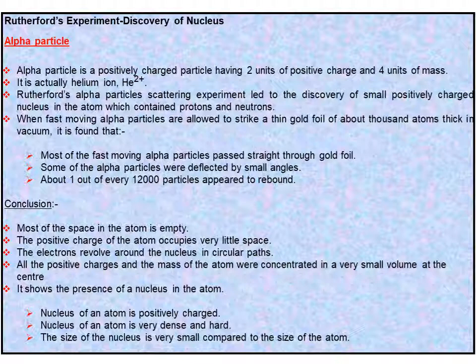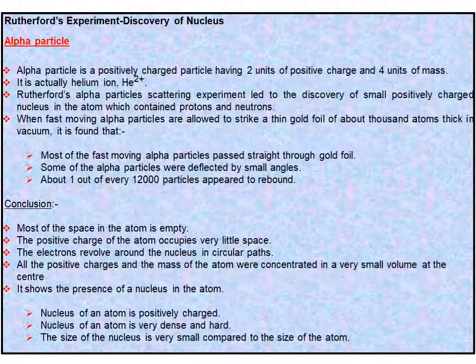He performed the famous alpha particle scattering experiment in the year 1911. For this, he selected a thin foil of heavy gold metal. It was about 1,000 atoms thick.